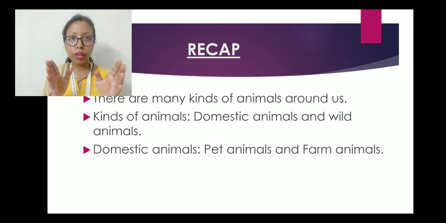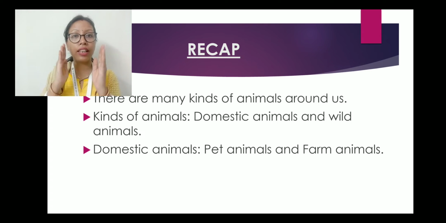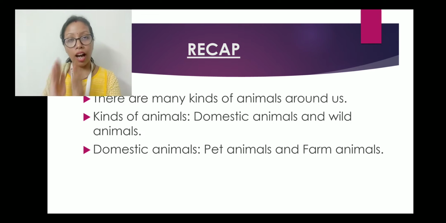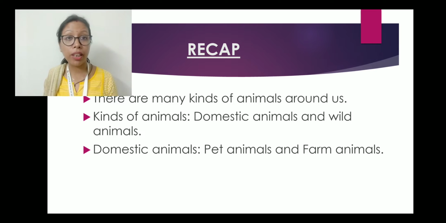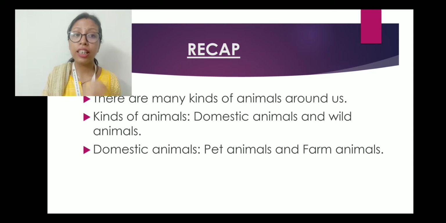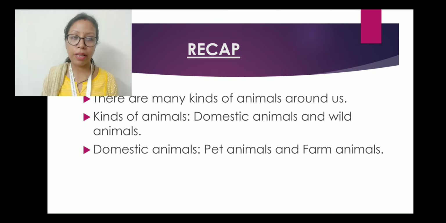So the animals that live inside the house are called pet animals, like dogs, cats, rabbits, pet birds, parrots, etc. And those animals that live on farms or fields are called farm animals. For example, horses, cows, goats, etc. So this is the difference between pet animals and farm animals. I hope you have remembered it and you're not going to confuse.